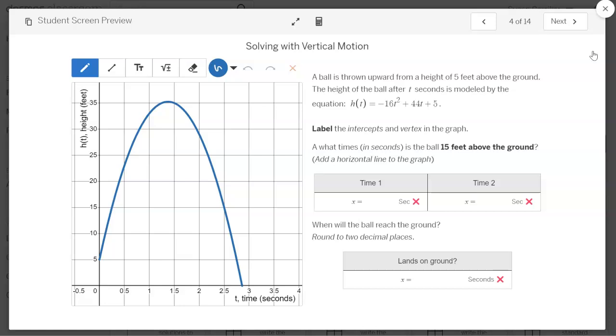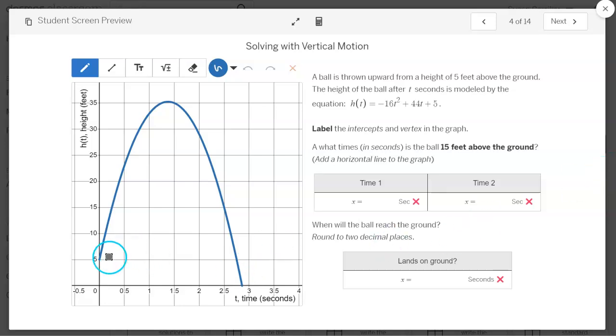Next, we're going to move on to vertical motion. We've done this many times before, and now we have a function h of t. It's already graphed for them, so the bulk of the work is done. But the difference here is there is a question: at what time is the ball 15 feet above the ground? So they would add to this graph a line at 15, and they should use the line tool, but they will also need to use this Desmos graphing calculator to get that value. They're not going to be able to click on the graph to see it. So tell them to add it to the graph and then find those values using the graphing calculator above. They're also being asked to label the intercepts and the vertex in the graph.